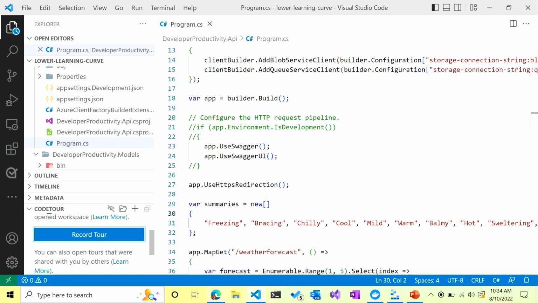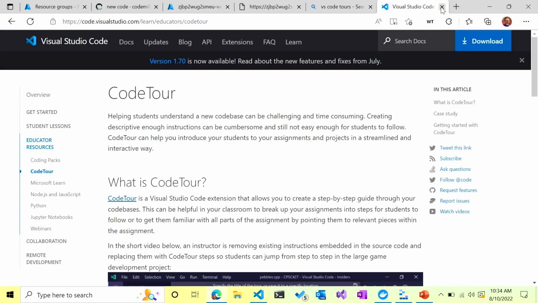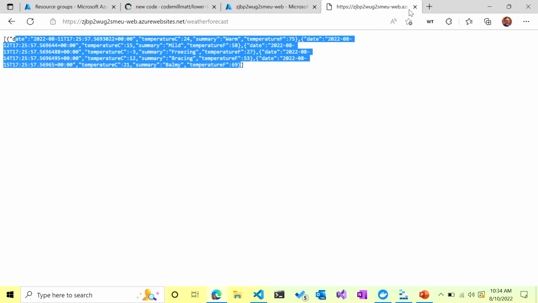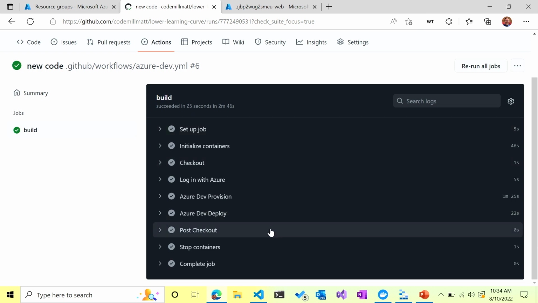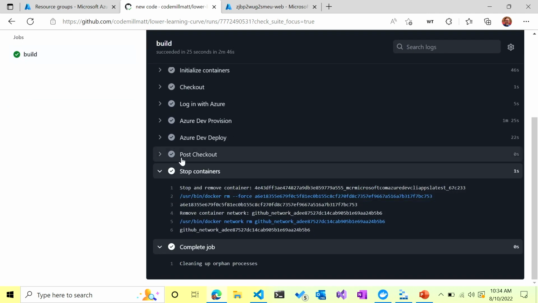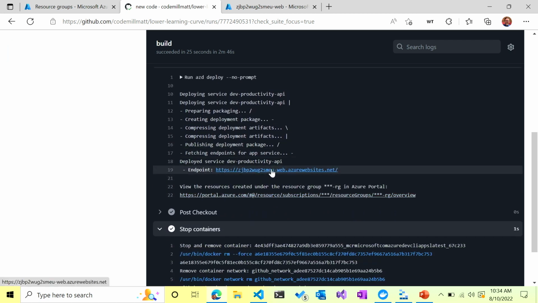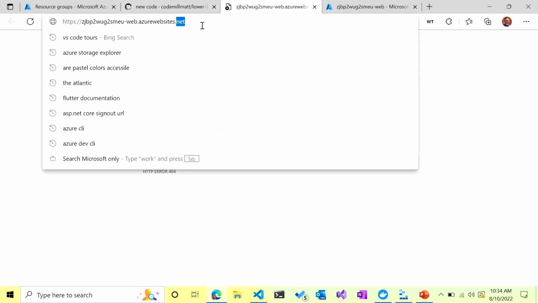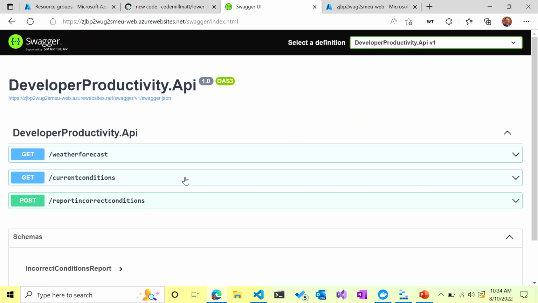We'll take a quick peek back to see how our deployment is working. Looks like we have completed our job. So everything ran through. Azure Dev Deploy, we ran through all our resources. Let's see if we have the endpoint up and running. And hopefully, Swagger should be here. Yeah, and then now we have it.